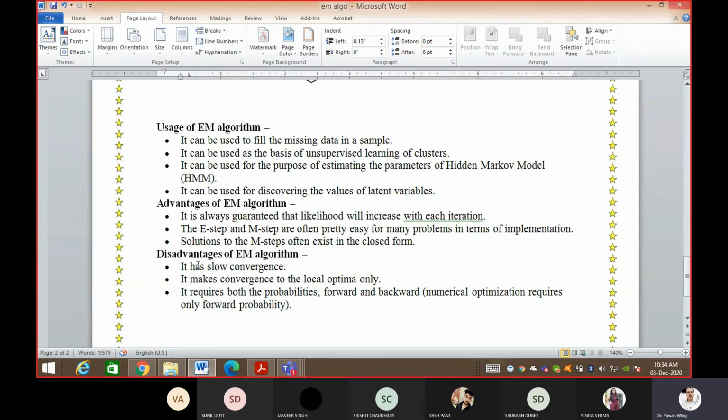With the advantages, there are certain disadvantages of the EM algorithm also. One is that it has slow convergence, and it converges to a local optimum only. The global maxima is not achieved in this, but the local maxima is achieved. It requires both probabilistic forward and backward techniques, both are used in this. So this is also a disadvantage, because we cannot reach the global maximum, and the forward and backward techniques sometimes make the EM algorithm more time consuming.